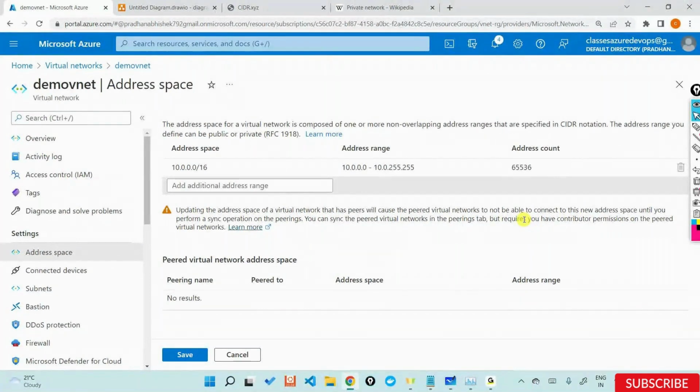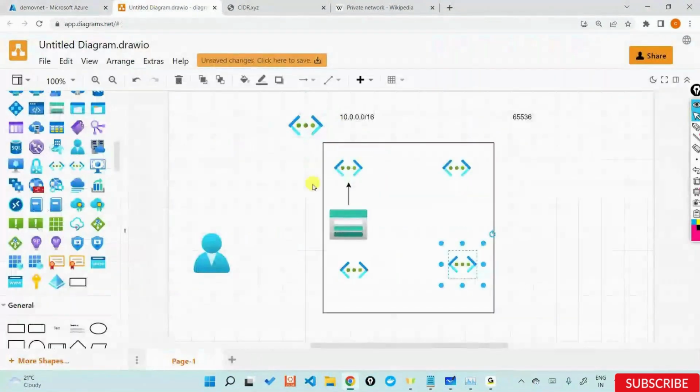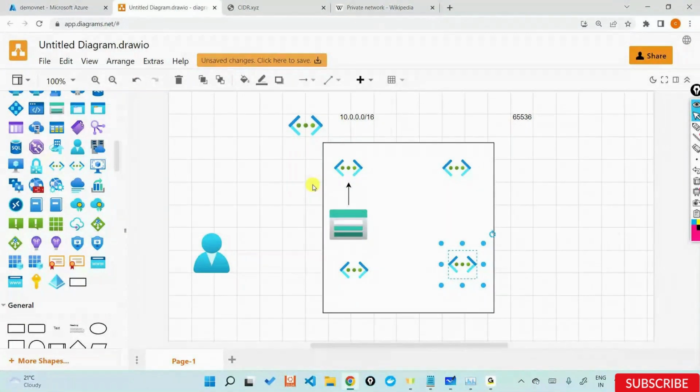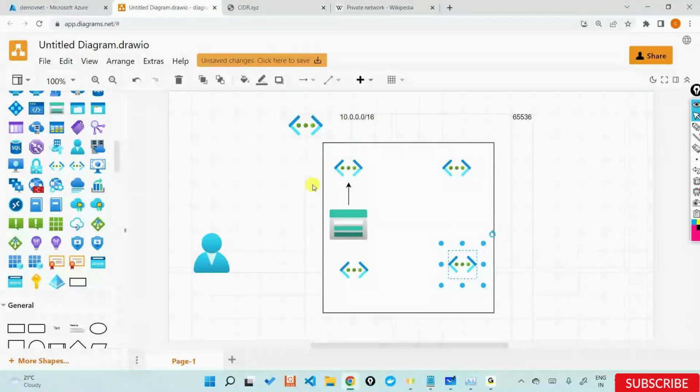Definitely, you can use another subnet as well. If the storage accounts are not fitting inside the first subnet, you can go ahead and integrate that particular storage account with a different subnet. According to the number of storage accounts that you'll have in your architecture, you'll go ahead and isolate it in that way.